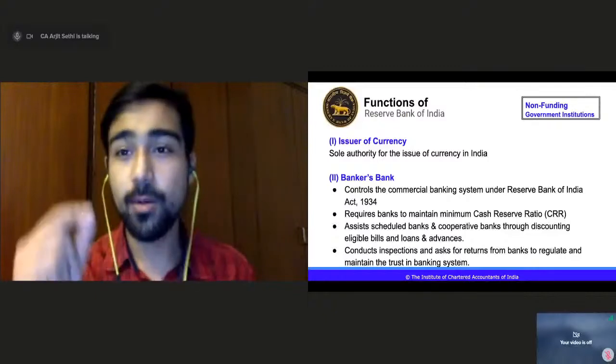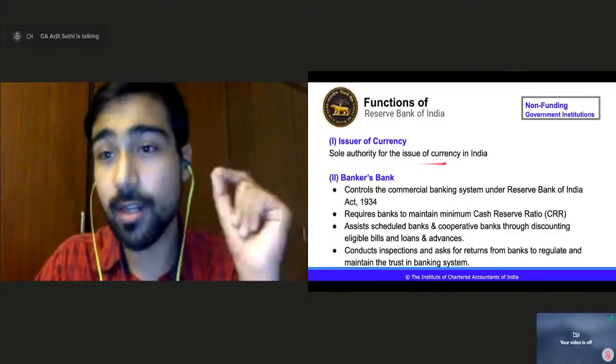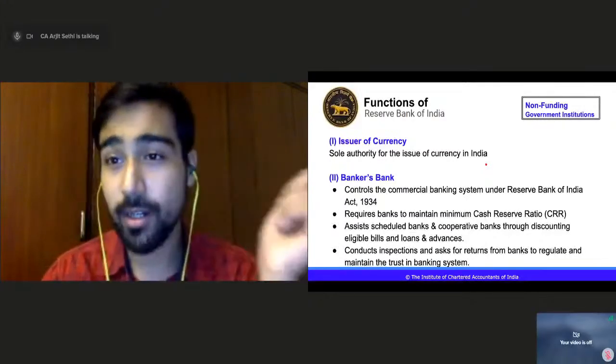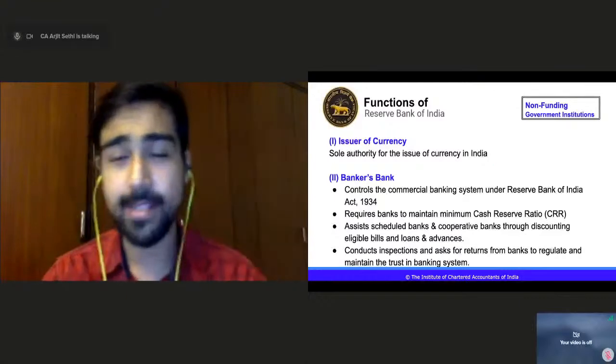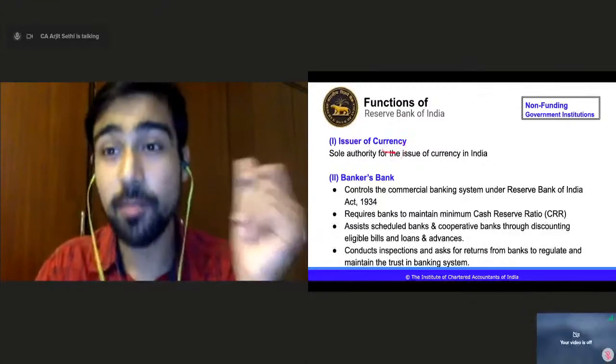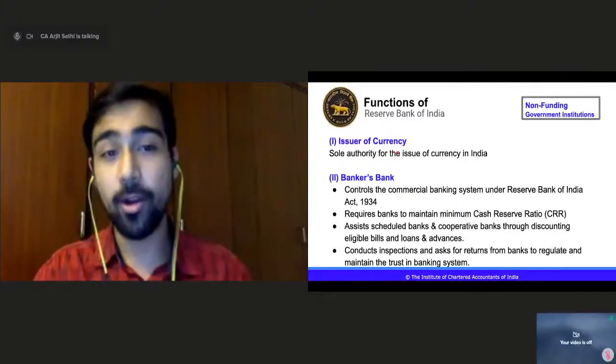Number one, issuer of currency. It is the sole authority for issue of currency in India. The notes, right? 500, 2000, 100, 50, 20, 10, coins. All these currencies are issued by RBI. It controls the flow of currency in the economy.